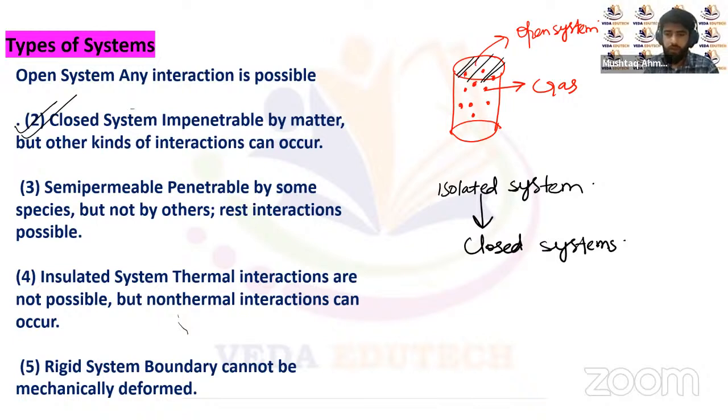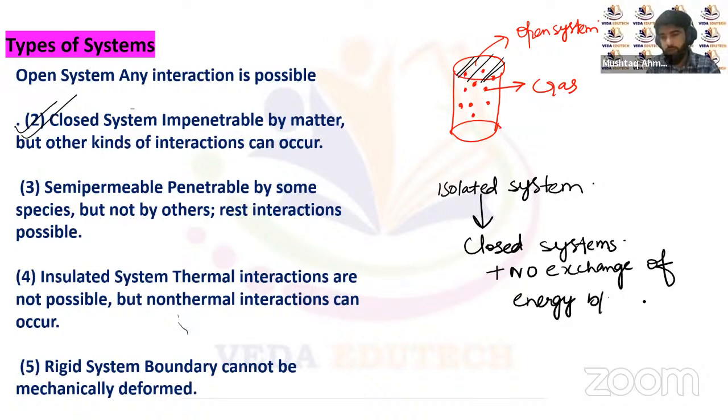We can write: no exchange of energy between system and the surrounding.